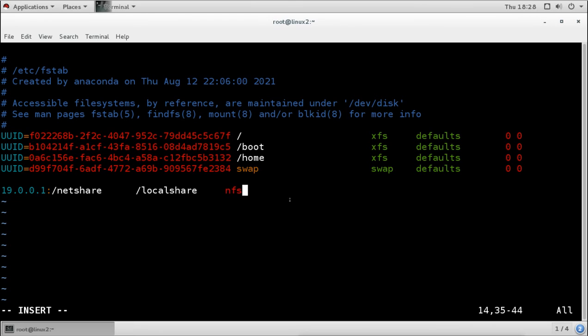It is NFS. Then other options I will put as defaults. So we make this entry here, and now it becomes a permanent mount. Whenever our system boots, it will mount this share also.